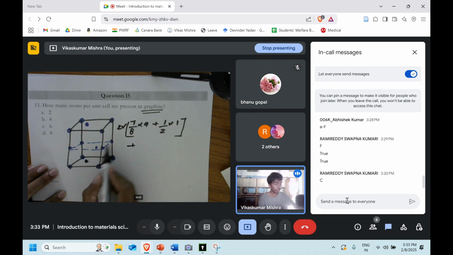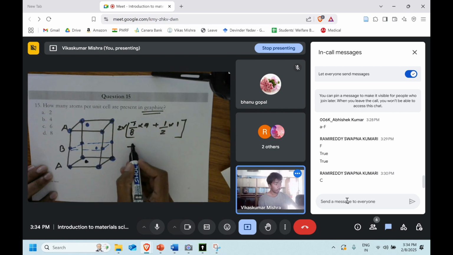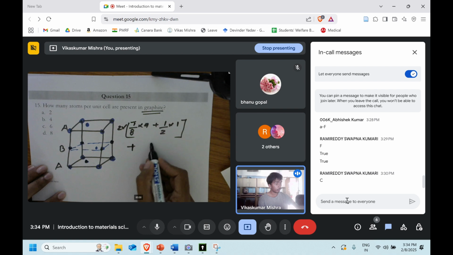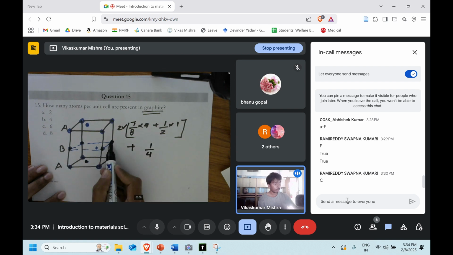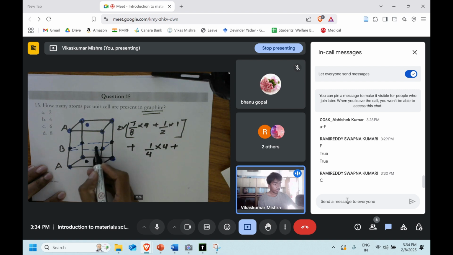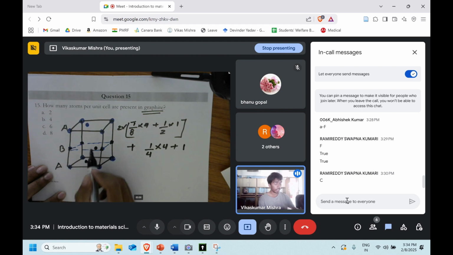Now we are left with the middle one. So A layer is over, B layer is over, and the A layer is again over. Now for the middle one, we know that they are sitting at the edge, not at the corner. So an edge is going to contribute 1 by 4. How many are there? There are a total of 4. And then there is 1, which is somewhere over here, and this is going to contribute entirely 1, because it is inside the unit cell. Now let's calculate it.